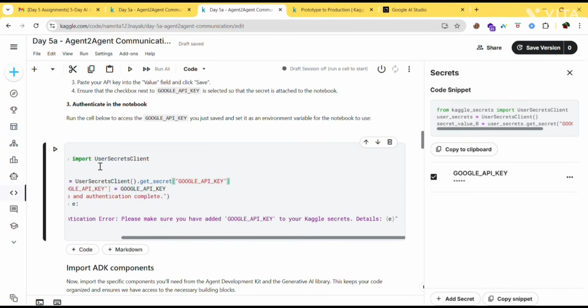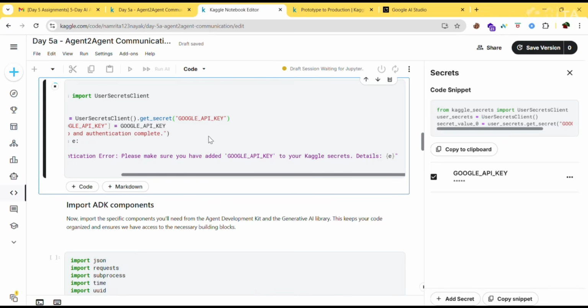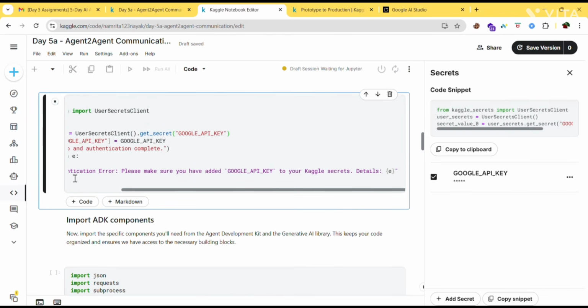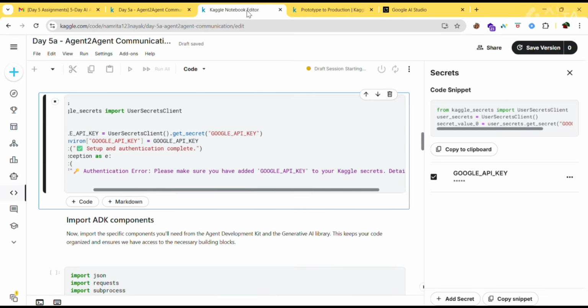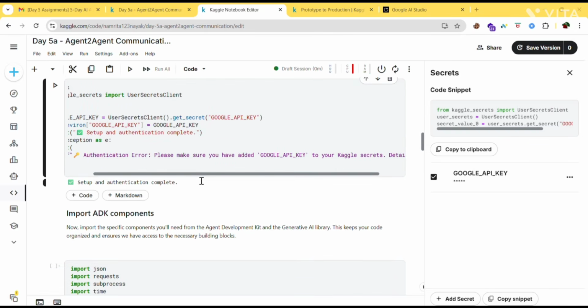So first run this code. This cell should be run to access the Google API key. I have already told about the purpose of this in detail in my previous video. Please check it out and wait for a few minutes. If you get setup and authentication complete, then you are done with this.